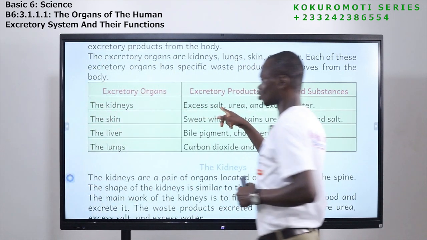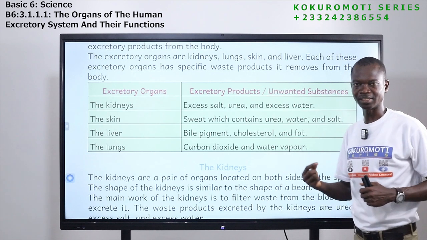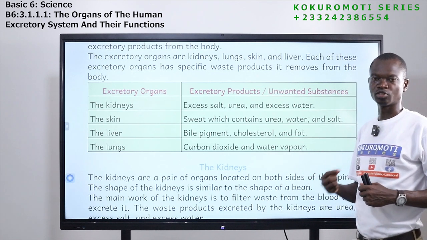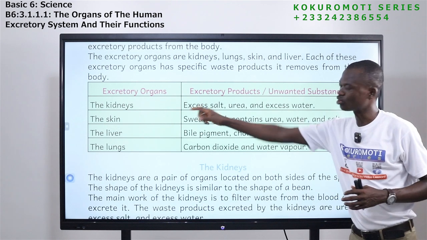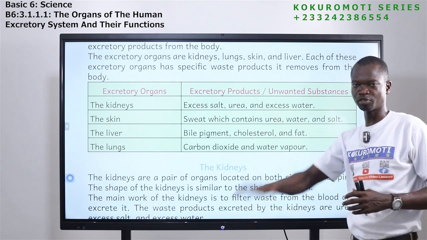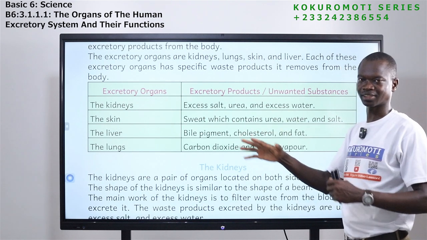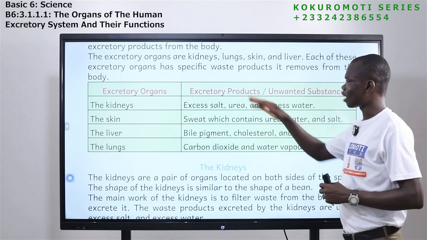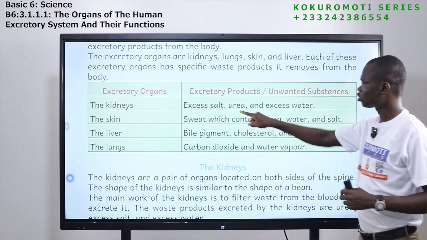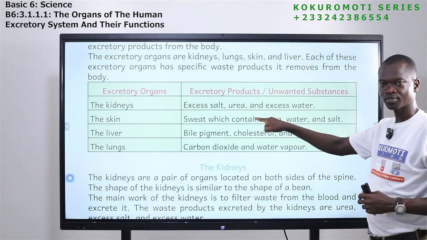It removes excess salt. If there's too much salt in the body, too much salt in the body is harmful to the body. So the kidney has to remove it, has to excrete it, has to make sure it is eliminated from the body. Apart from excess salt, it also removes urea.